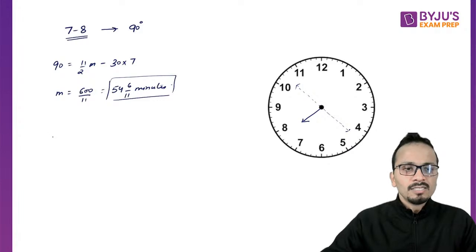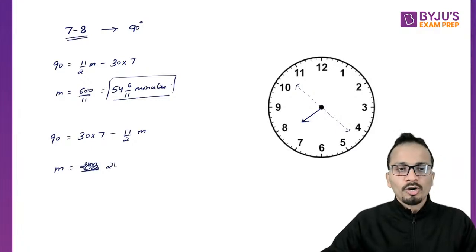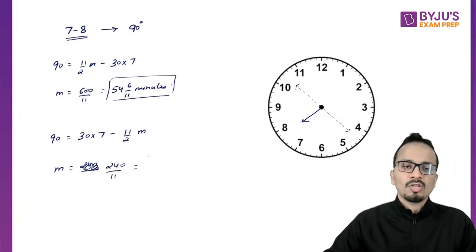The second answer, theta is equal to 30h minus 11 by 2m, that is 30 into 7 minus 11 by 2m. From here the value of m will come out to be 240 upon 11, and this will come out to be 21 9 by 11 minutes.